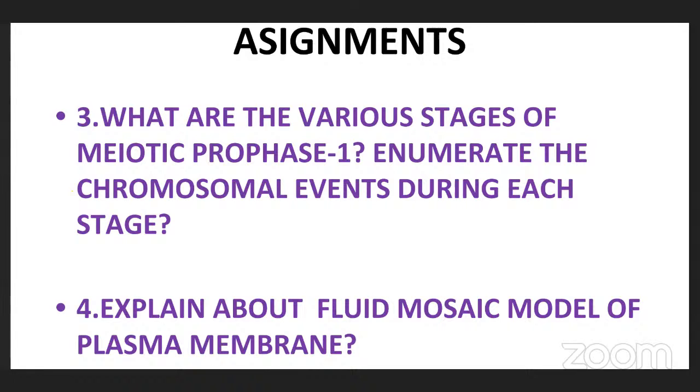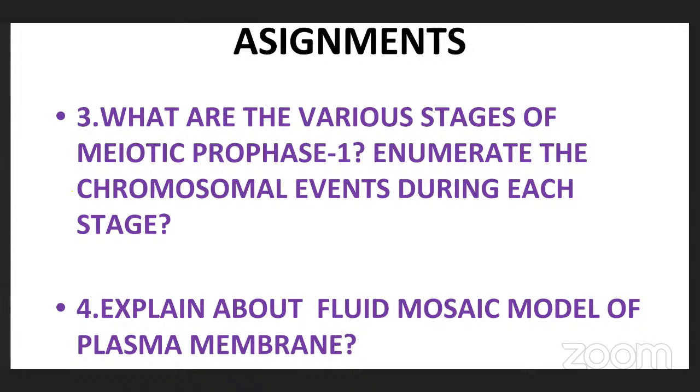And cell cycle and cell division is the third chapter. In cell cycle and cell division, we observe two types of cell divisions: mitotic division and meiotic division. Both are preceded by interphase. Interphase mainly contains 3 stages: G1, S, and G2 phases. Then mitotic division contains 4 stages: prophase, metaphase, anaphase, and telophase, and finally cytokinesis. As a result of cytokinesis, 2 daughter cells are formed in mitosis.